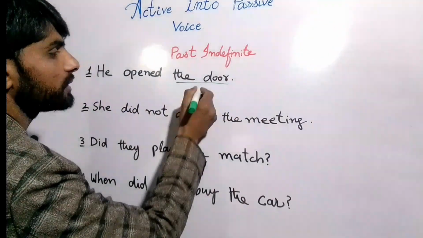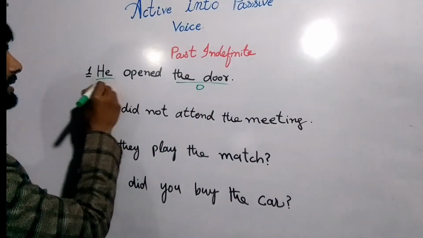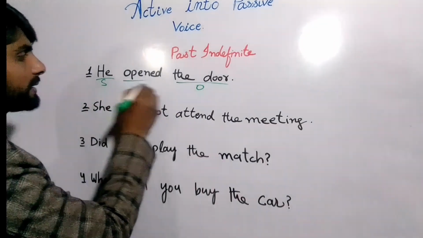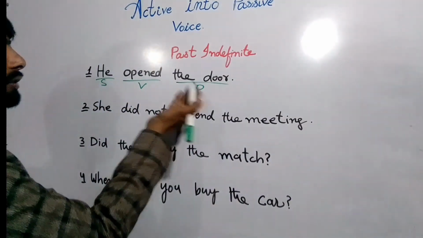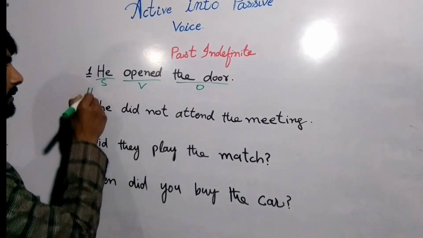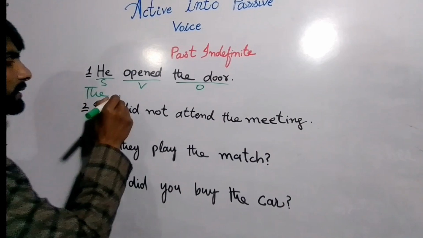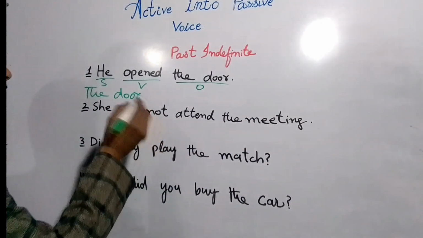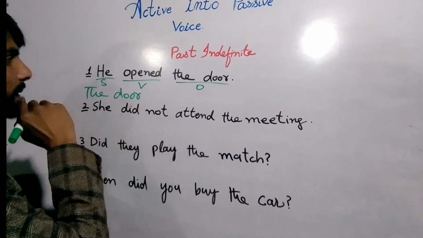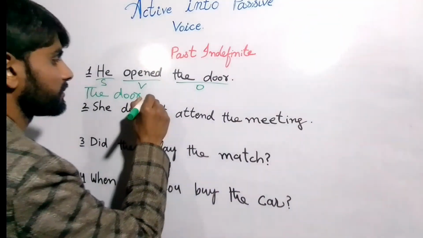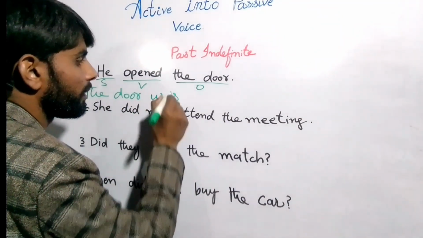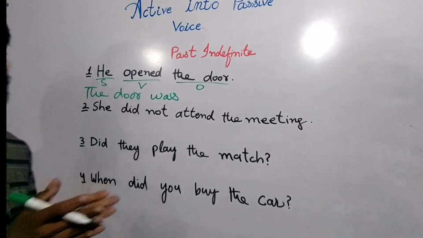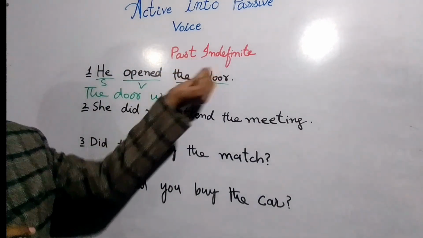Here this one is the object, this one is the subject, and this one is the verb, right? So the object will be written in the place of the subject, the door was, right? I have told you this is past indefinite.